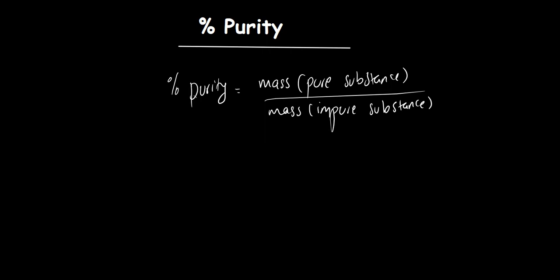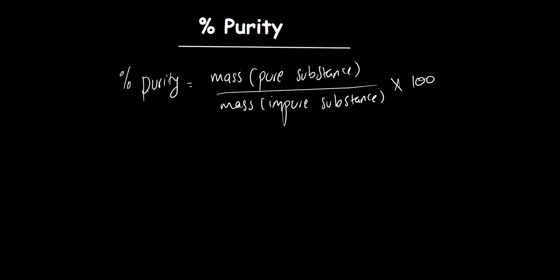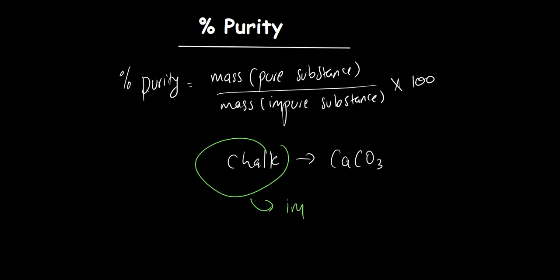I think we might have discussed it before, but it's fine. So this is how we calculate percentage purity: mass of the pure over mass of the impure. So what is it talking about? In, let's say, chalk, right? Chalk is made up of calcium carbonate. But then chalk is an impure calcium carbonate. Why do we call it an impure calcium carbonate?